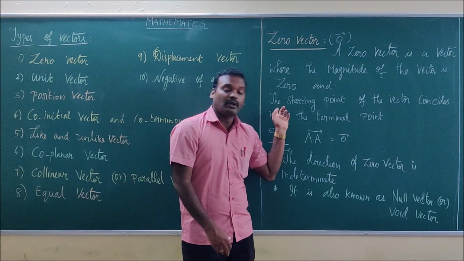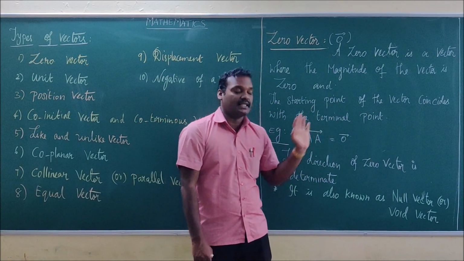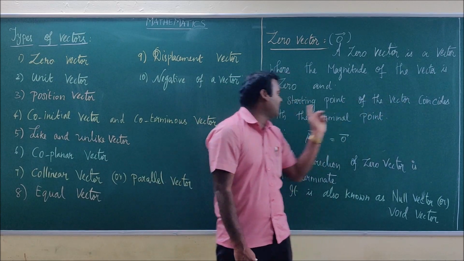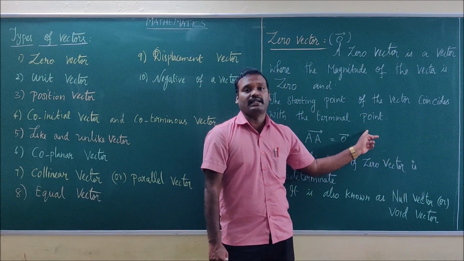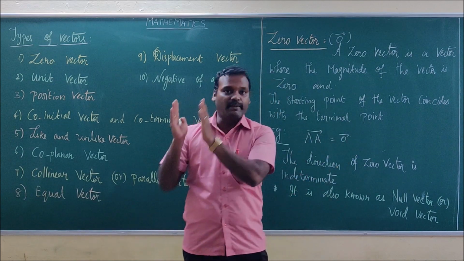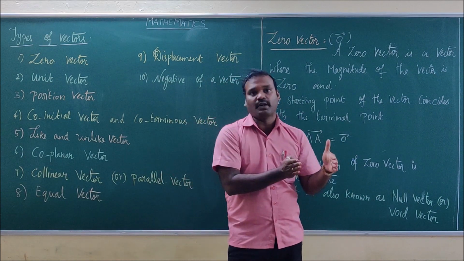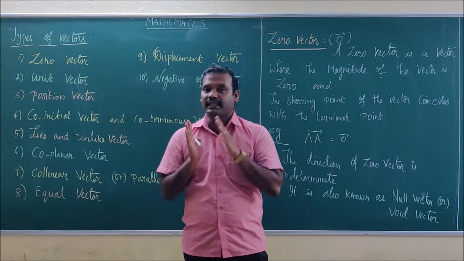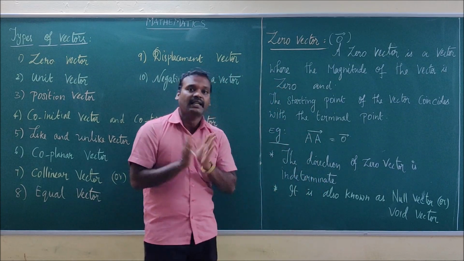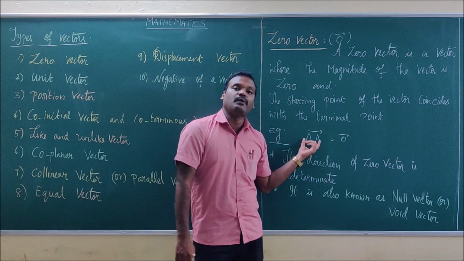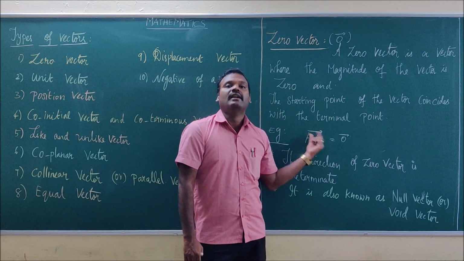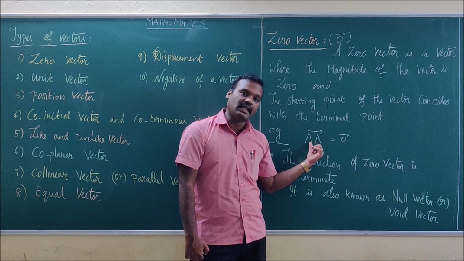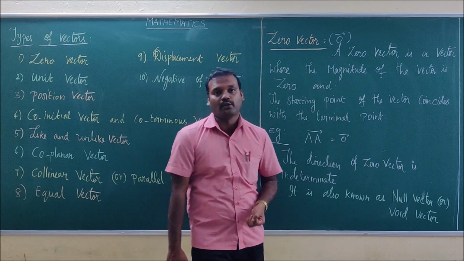And also you have to make a note of this point, that the starting point of the vector coincides with the terminal point. As I have mentioned earlier, there will be a starting point and an ending point. If the starting point coincides with the ending point, then we can say that that is also a zero vector. For example, vector AA is equal to zero vector, because the starting point is A and the ending point is also A.